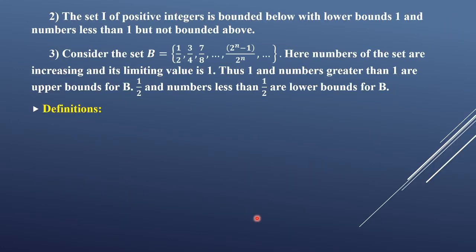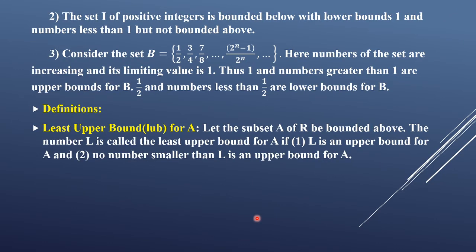Let us see that definition. What is the least upper bound for A? Let A be a subset of R which is bounded above. For a least upper bound, the set must first be bounded above. Now the number L is called the least upper bound for A if, first, the number must be an upper bound for A. Second, that number must be least. That means any number less than L will not be an upper bound for set A. That is the second condition.